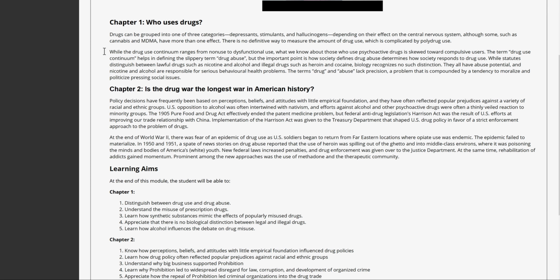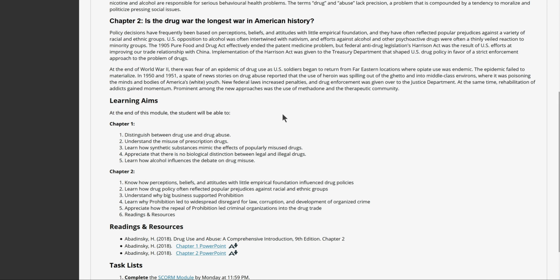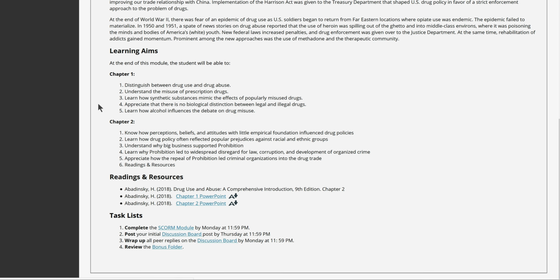You will see an overview of the chapters, learning objectives. You will see PowerPoints that are available for you, and you will see task lists like complete the SCORM, complete the discussion board. It will tell you everything you need to do. Your bonus folder.